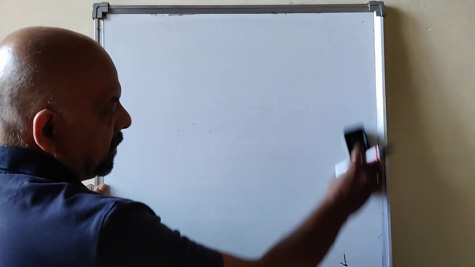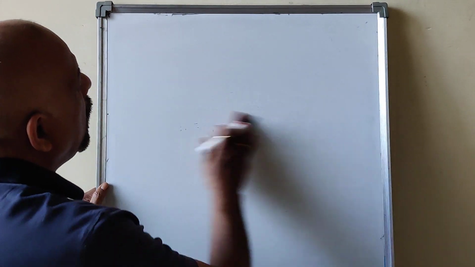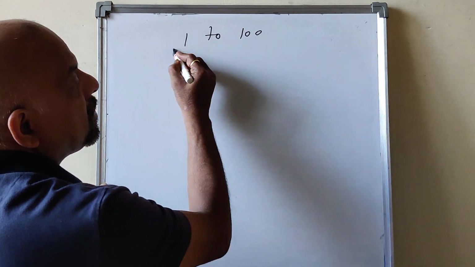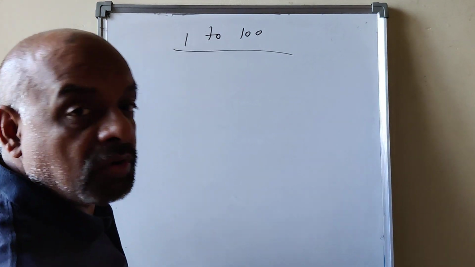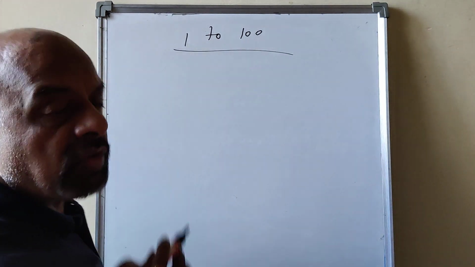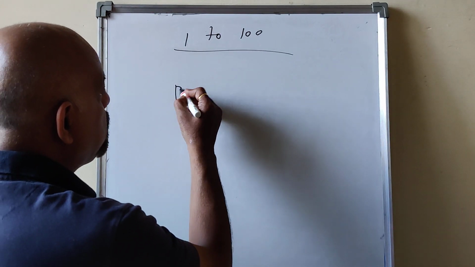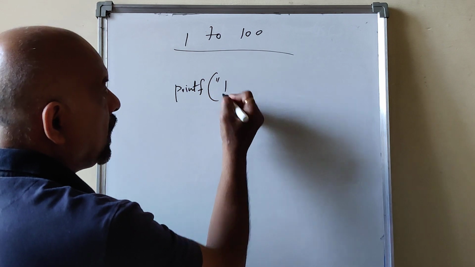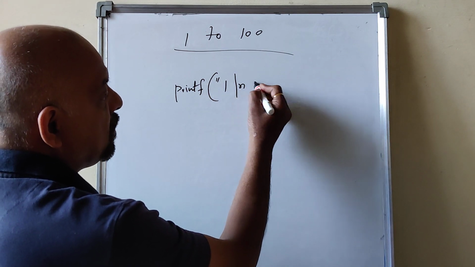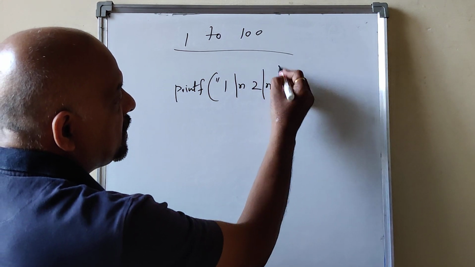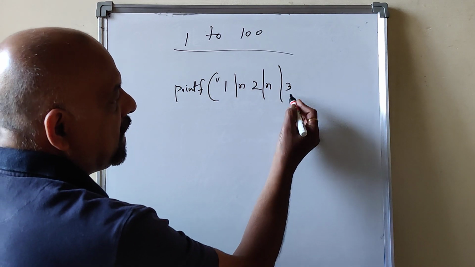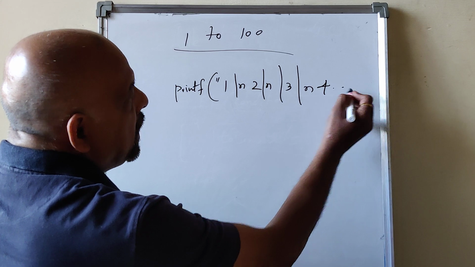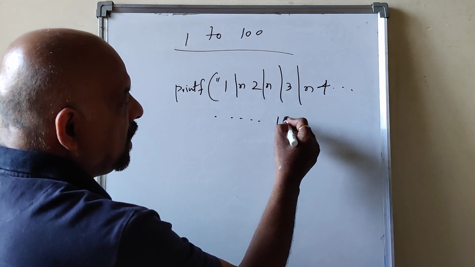For example, I want to display numbers from 1 to 100 on the monitor. How are you going to do it? Suppose I don't use a while loop, so you are going to use printf statements: printf, double quotes, 1, followed by a new line; then 2, followed by a new line; then 3, and so on. You can write like this up to 100.